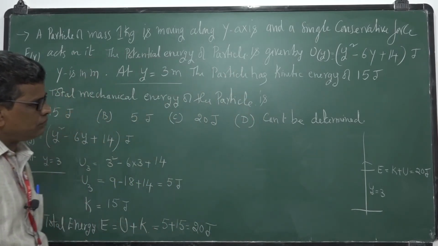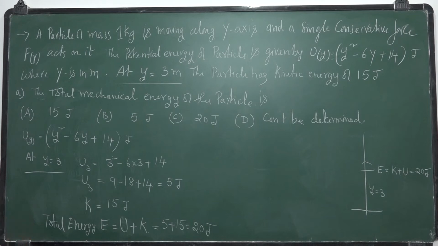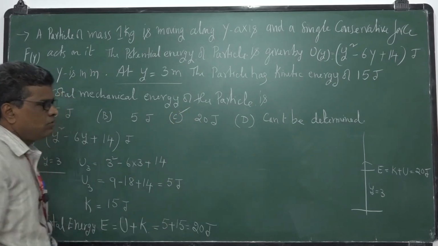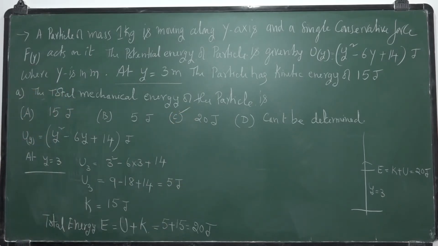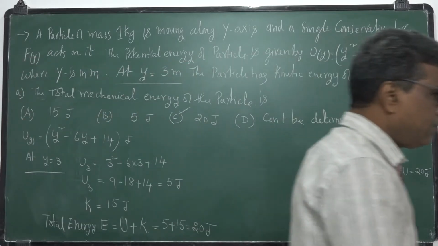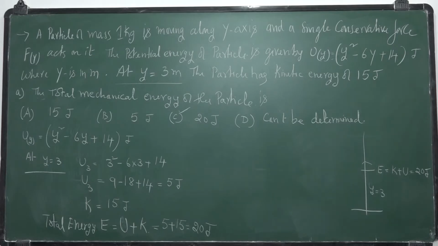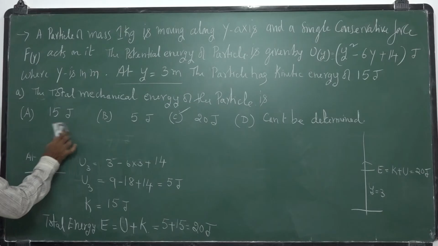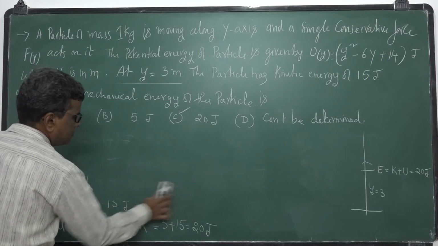Okay. Now, we wanted the total mechanical energy of the particle. So the answer is 20 joules. Clear? Okay. You take this 20 joules. You take the next problem. The maximum speed of the particle is. So I will continue this one. I want the maximum speed of the particle.